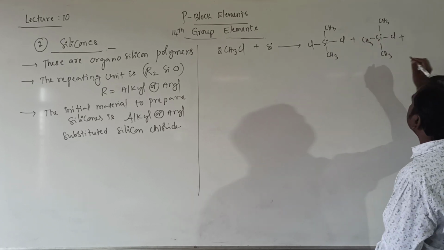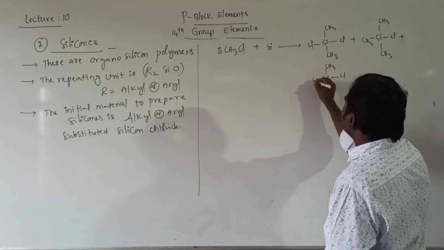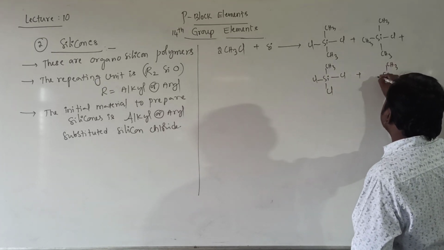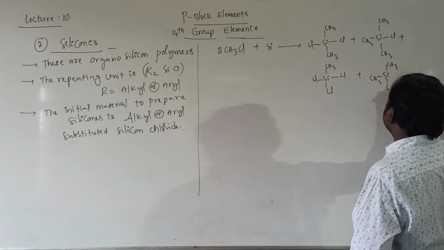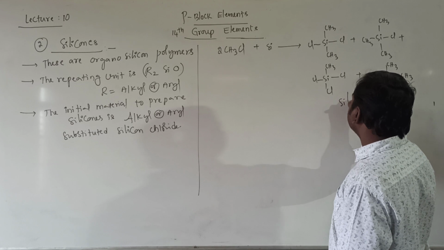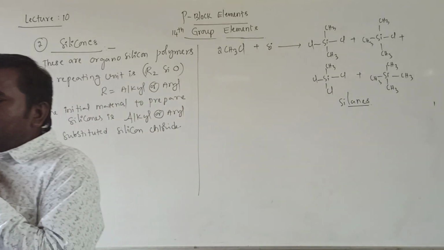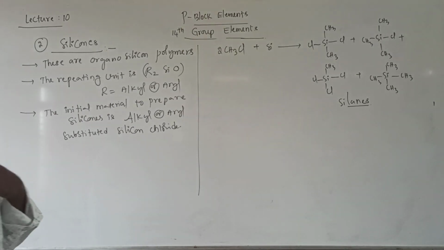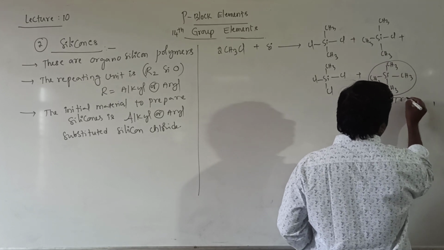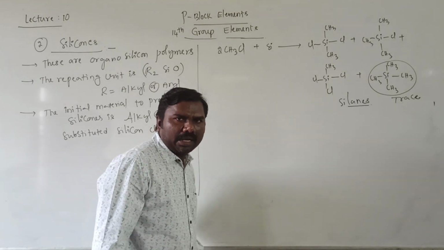Otherwise, Si, CH3, Cl, Cl, Cl. Otherwise, Si, CH3, CH3, CH3, CH3. So these are named silanes. What are they called? Silanes. So this is the possibility for us. The last one is in very trace quantity. It means there is a very small possibility to substitute all the chlorines by methyl groups.